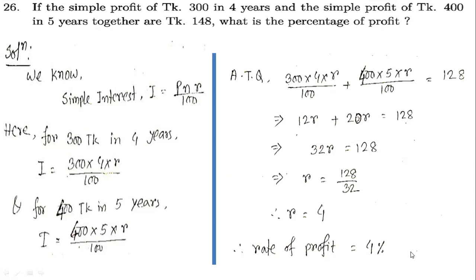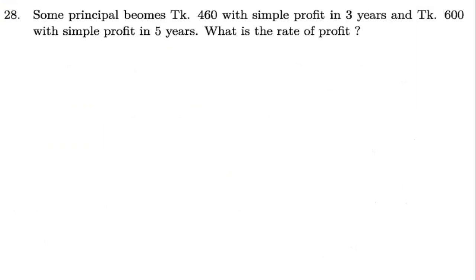Okay, then our 28 number math says some principal becomes 460 with the simple profit in 3 years and 600 with the simple profit in 5 years. What is the rate of the profit? So here the principal with profit is given, that is in 3 years this, and for 5 years this. We need to find out the rate of the profit.